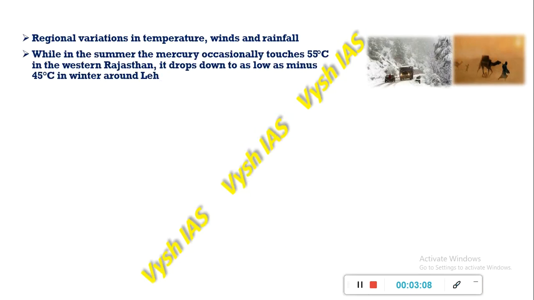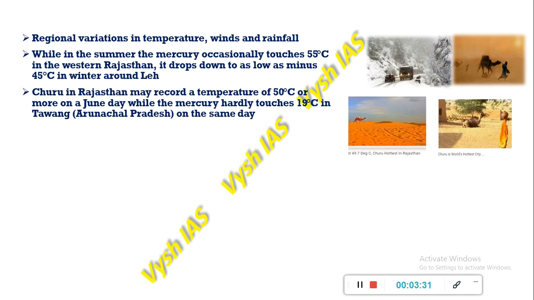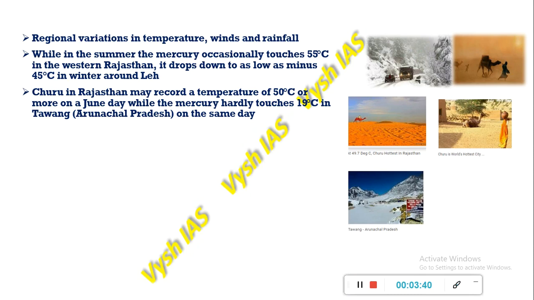As you can see in the picture, the mercury touches 55 degrees Celsius in western Rajasthan, and it drops down to as low as minus 45 degrees Celsius in Leh in winter. Then we have Churu, which is situated in Rajasthan. It records up to 50 degrees Celsius or more on a June day, whereas the mercury hardly touches 19 degrees Celsius in Tawang, which is situated in Arunachal Pradesh, on the same day.